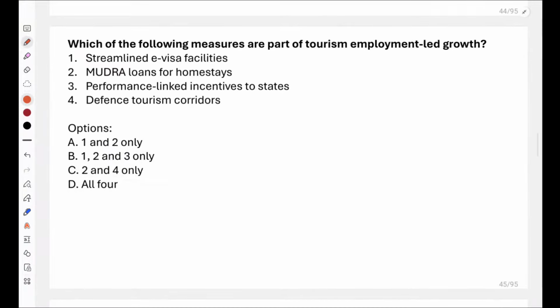Now, which of the following measures are part of tourism employment-led growth? First, streamlined e-visa facilities. Second, Mudra loans for homestays. Third, performance-linked incentive to states. And fourth, defense tourism corridors. Which of the following are part of tourism employment-led growth?